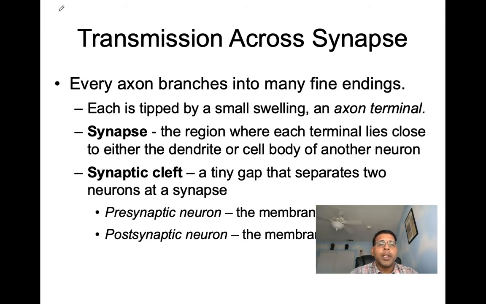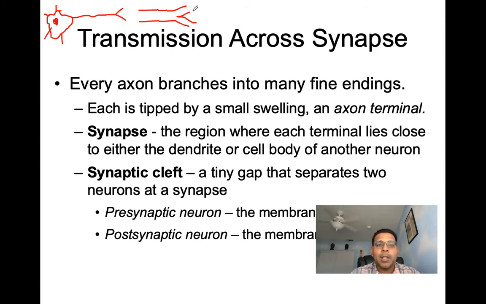What we drew before was a neuron that looks something like this. We had the dendrites, and then we had a cell body with the nucleus, and then here we had an axon. Now if we were to look at this axon in greater detail, we would have the axon coming down like this, and then the axon would make its way like that. This is what those branches would look like.